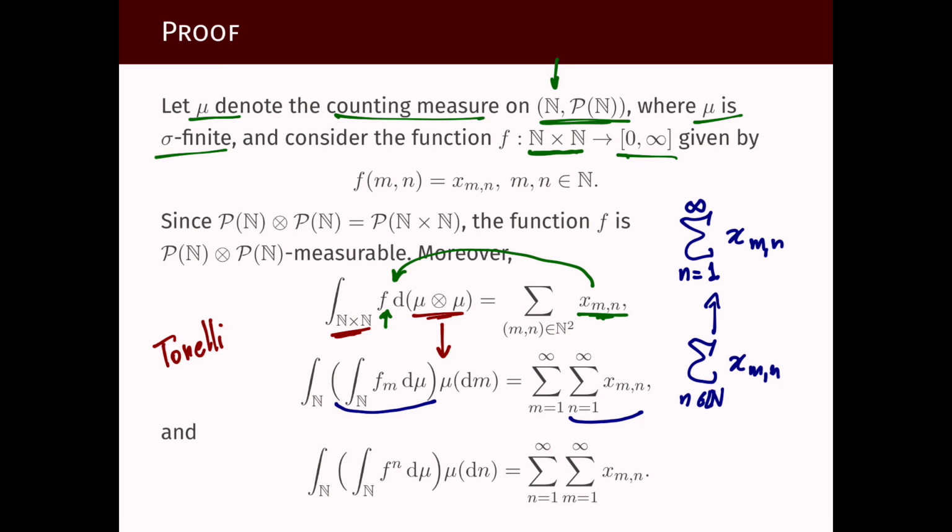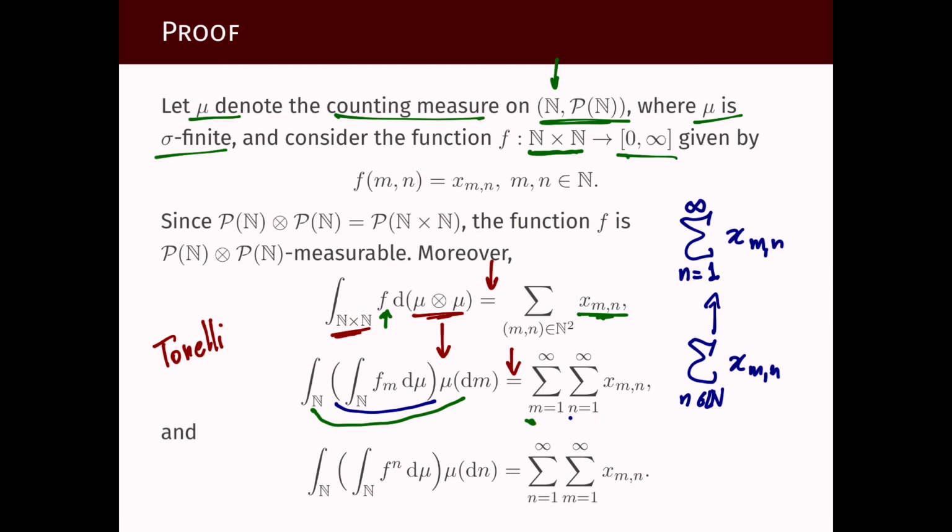And when we integrate again with respect to the counting measure, this is the same as summing over m. So both equalities, this one and this one, and for that matter also this one, are just translating the sums of sequences in terms of integrating functions with respect to counting measures.